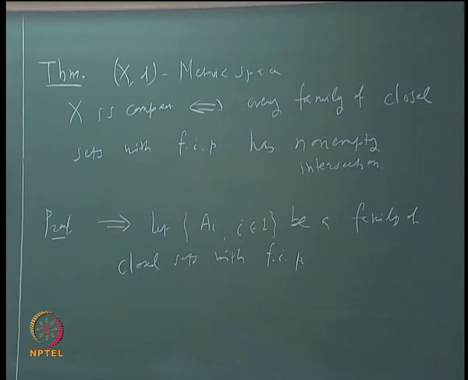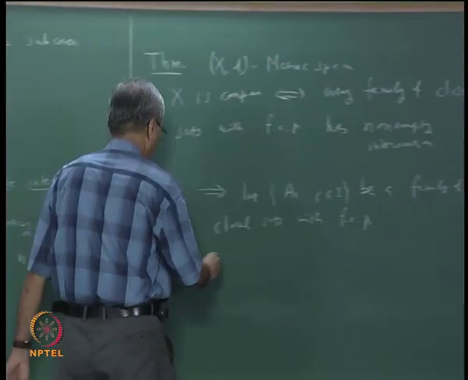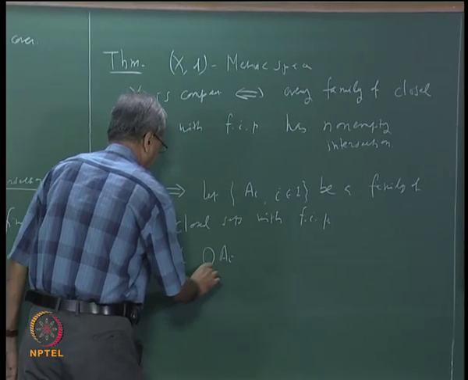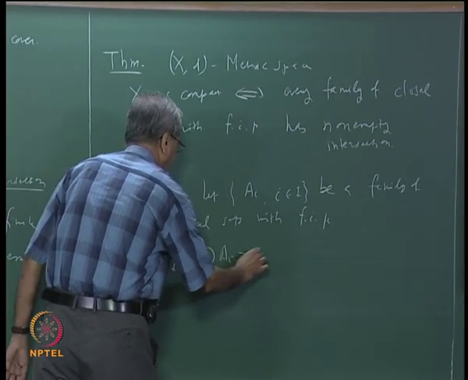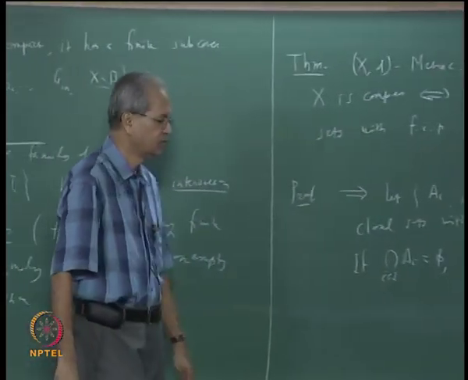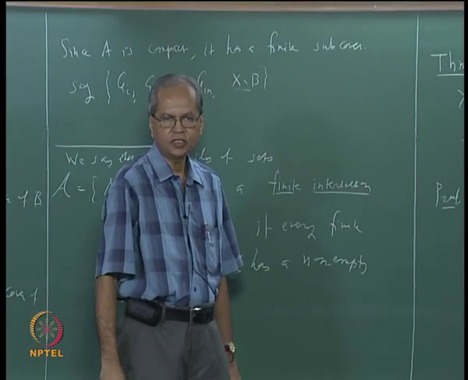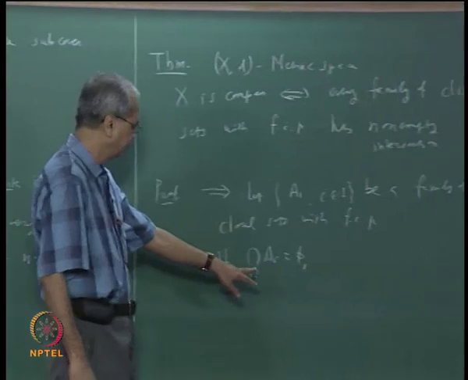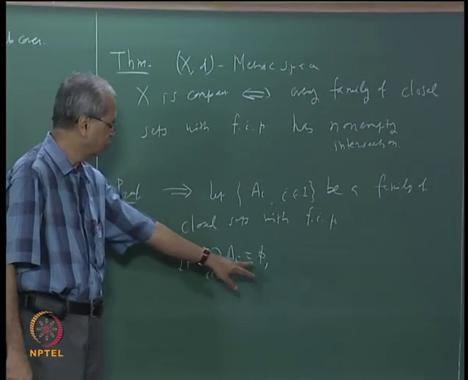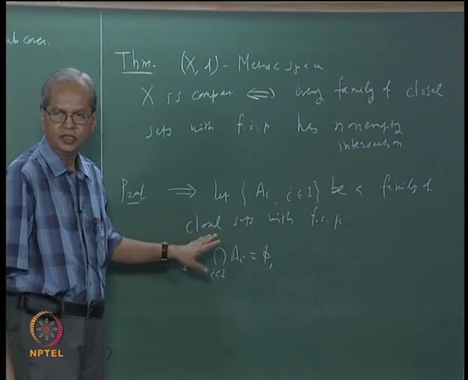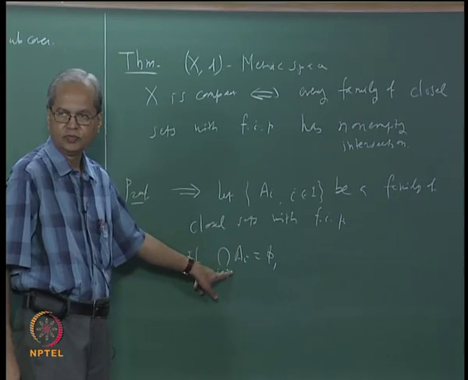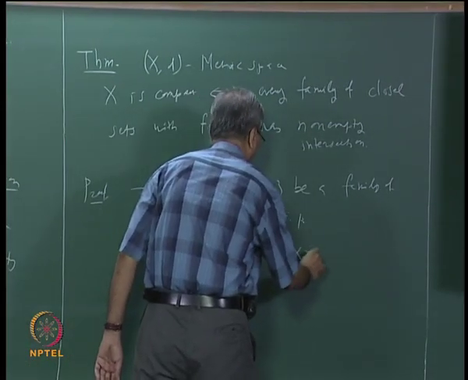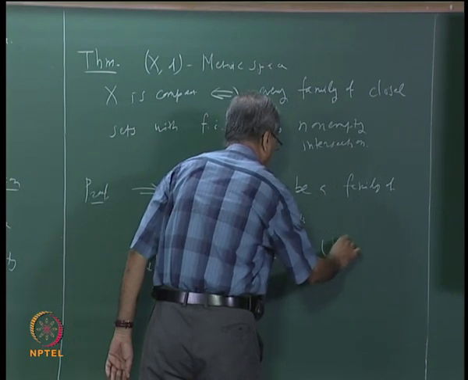Suppose this is false. So if the intersection over A_i, i belonging to I, is empty, what should happen? What can we say about the complements of A_i? Suppose this intersection is empty, its complement should be the whole of X, and that should be nothing but the union of the A_i complements. Then what we can say is that X is equal to the union over i belonging to I of X minus A_i.